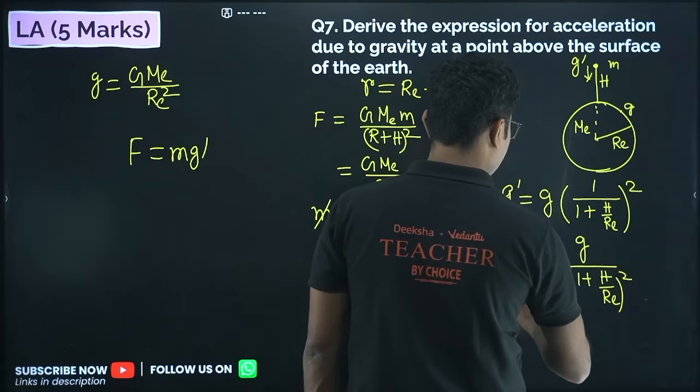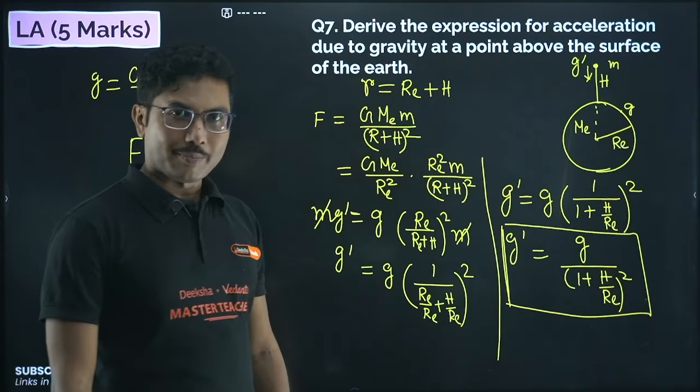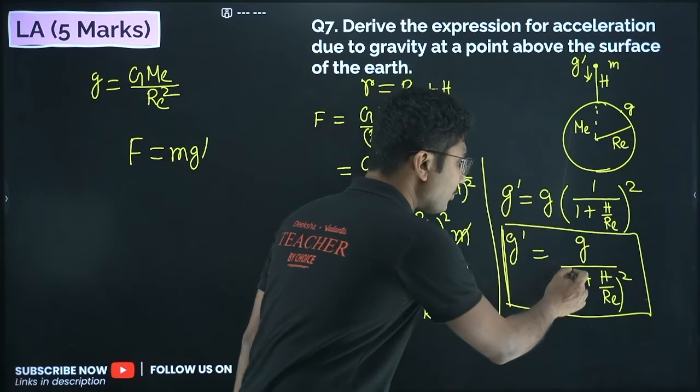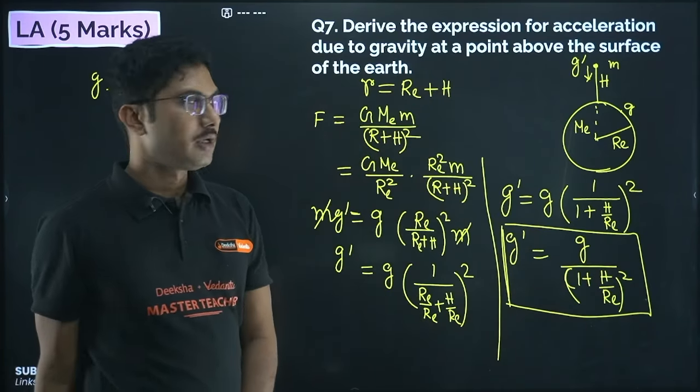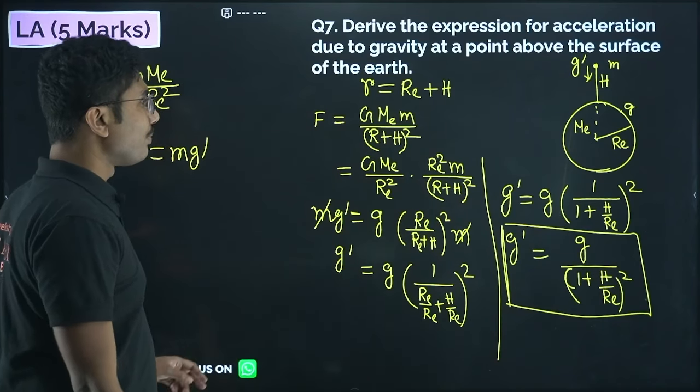This is the correct derivation, but if they say for smaller height, it can be approximated. I am not doing the approximation method, but if you solve it up to this point, you should get full marks. As you can see, this is an easier derivation, not super lengthy.